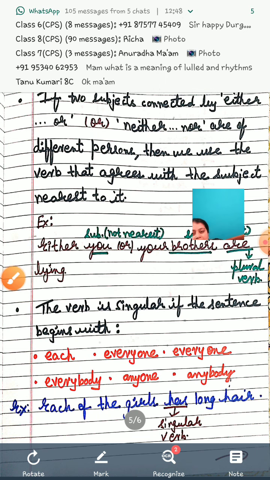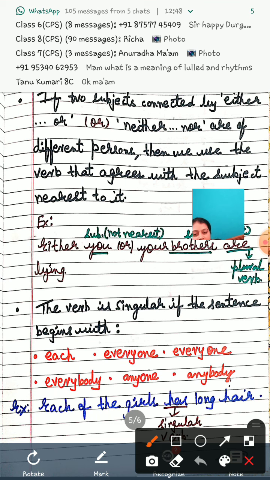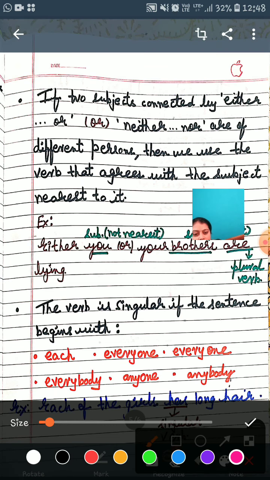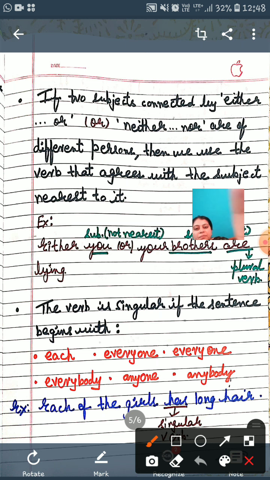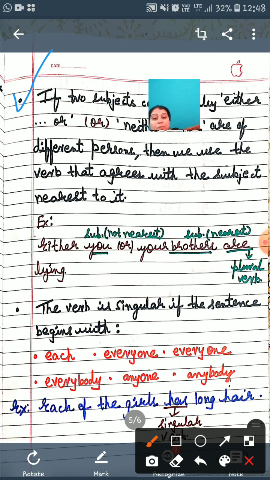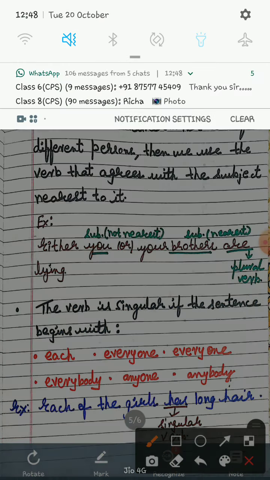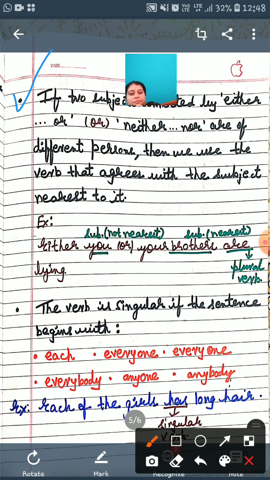Look at this one. Let me change the color of the brush. Okay, let me use blue. Now come to this point. If two subjects connected by either or, neither nor are of different persons, then we use the verb that agrees with the subject nearest to it. Right? So that is how it has been used.